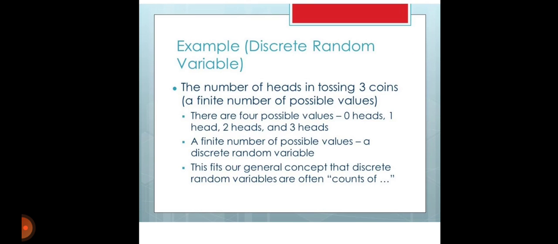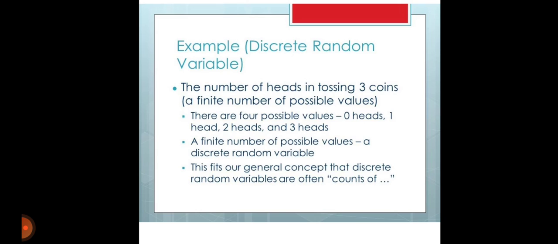Next, examples of discrete random variables. The number of heads in tossing 3 coins has a finite number of possible values. If the number of coins we can throw is countable, it is discrete; if it is uncountable, it is a continuous random variable. There are 4 possible values: 0, 1, 2, or 3 heads. A finite number of possible values is called a discrete random variable, so this is a perfect example.